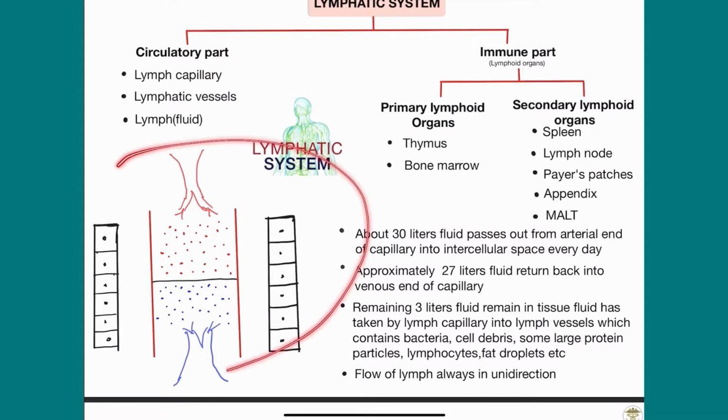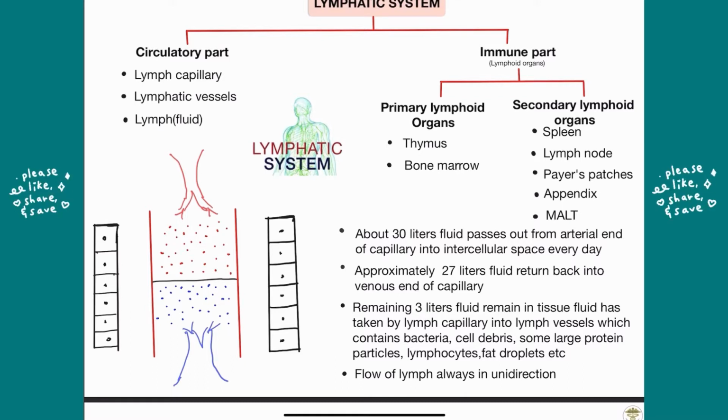Now I will start how this occurs. In this diagram I will discuss. First we consider that in our body every day 30 liters of fluid passes out from the arterial end of the capillaries into the interstitial space. So first I will discuss this diagram and explain how this occurs.